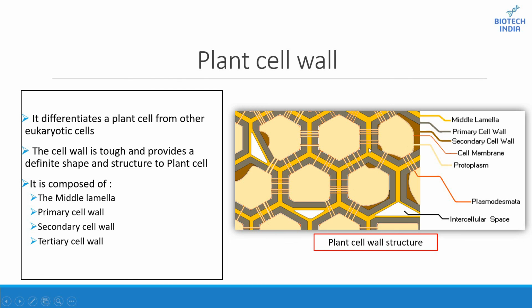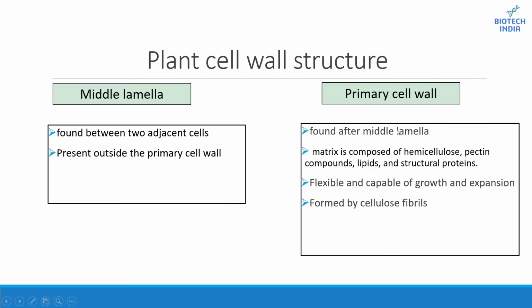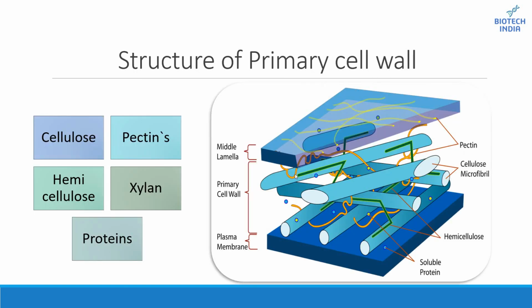This is the middle lamella. The primary cell wall is found exactly after the middle lamella. It is flexible, capable of growth and expansion, and is formed by cellulose fibrils. It is composed of various things like hemicellulose, pectins, structural proteins, etc. We'll see the structure of the primary cell wall in detail in the next slide. This is the basic structure of the primary cell wall, which contains cellulose, pectins, hemicellulose, xylan, and proteins.